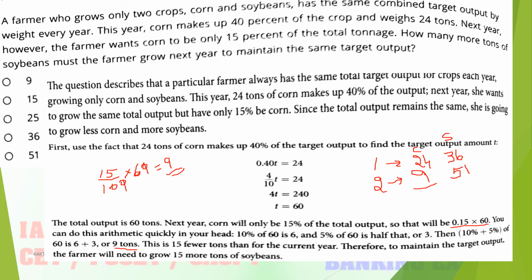So 24 minus 9 is 15, which is the answer. So 15 tons more soybean must be grown by the farmer next year to maintain the same target output. Which answer is correct? Option B is the correct answer.